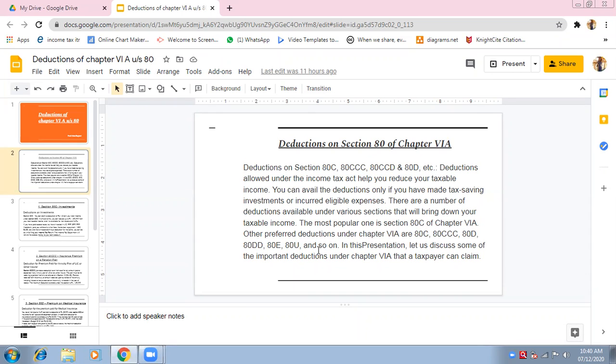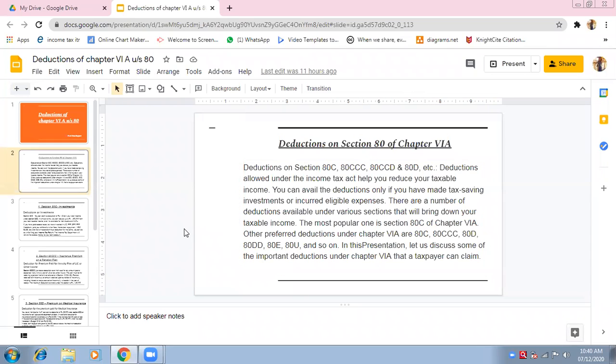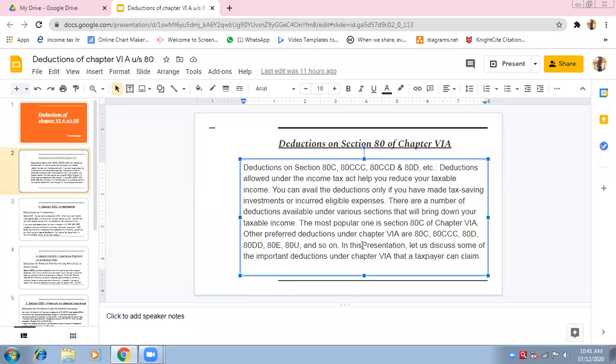Why is the word 'etc.' used? Because there are so many deductions, but we are going to cover these 6 deductions. If you count on fingers, these are 6: 80C, 80CCC, D, we have double D, E and U. So these are the 6 types of deductions that are there in our syllabus.